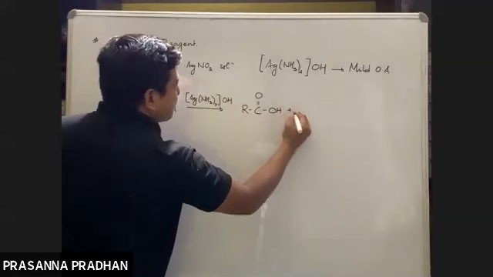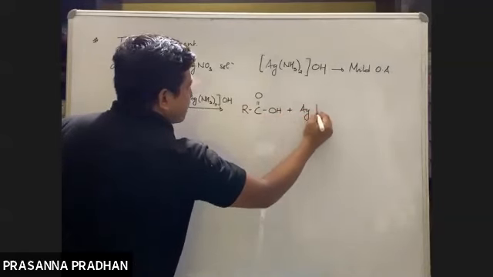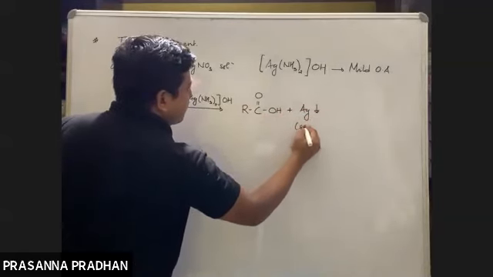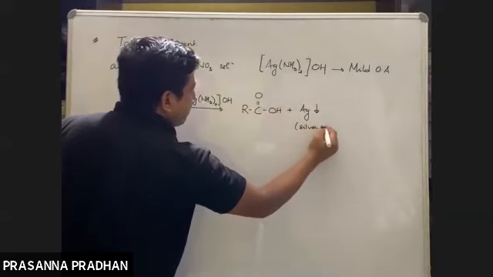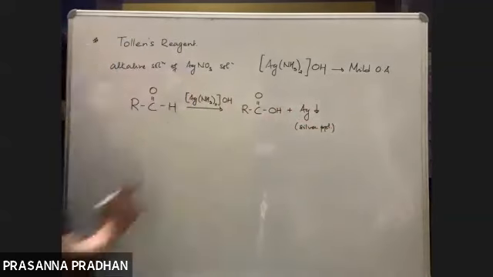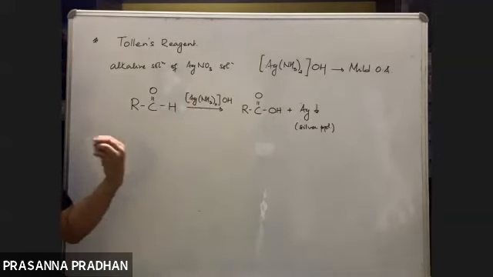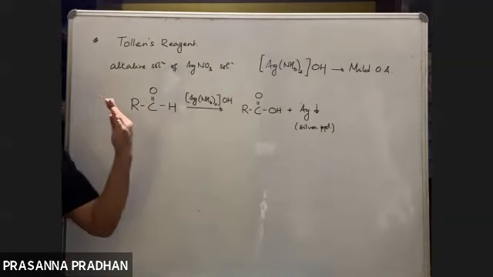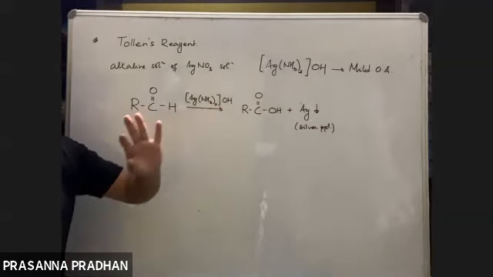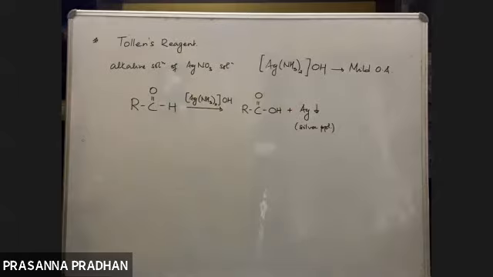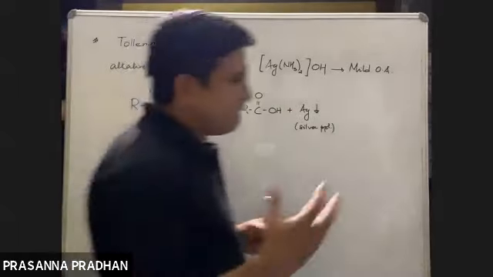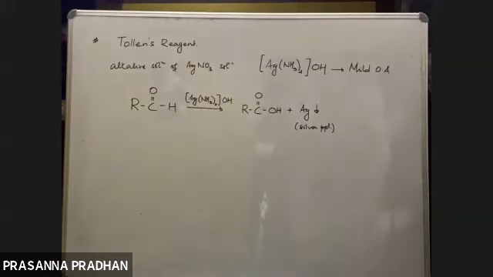In the process, a silver mirror precipitate is deposited at the wall of the test tube. If you place an aldehyde in a test tube and add Tollens reagent, silver mirror will be deposited at the sides of the test tube. That is why this test is also known as the silver mirror test.